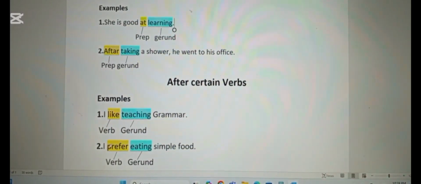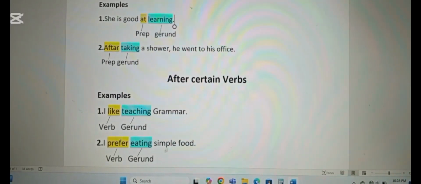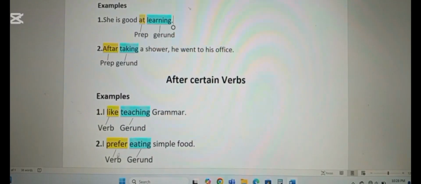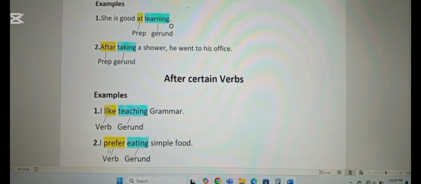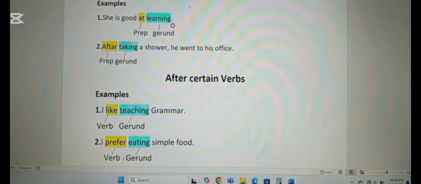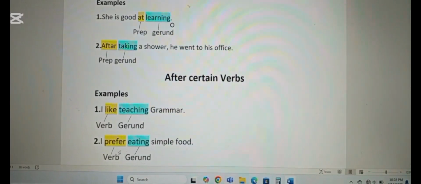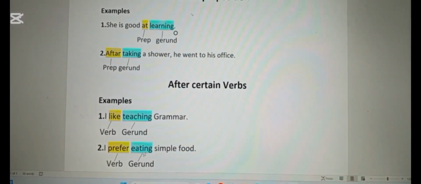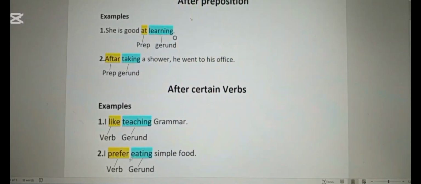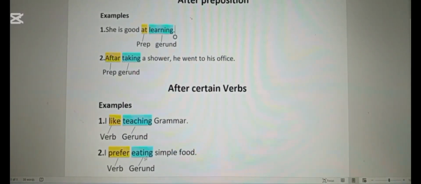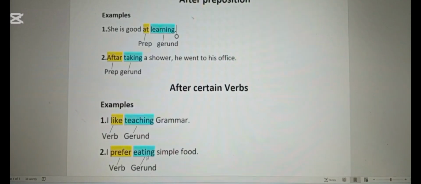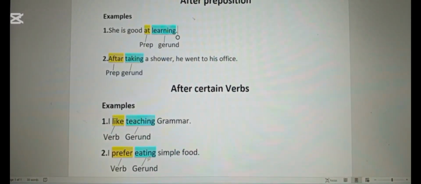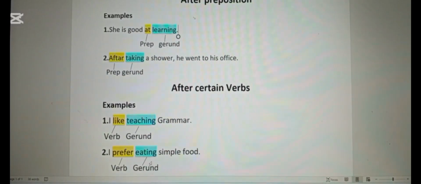Look at example number 2. I prefer eating simple food. Here in this sentence, the verb prefer is followed by a gerund. I prefer what? Eating simple food. So here, eating is not telling us that I am eating a specific thing at the time of speaking. No, it is just used as a verbal noun, that is a gerund. So this was it about today's lesson.